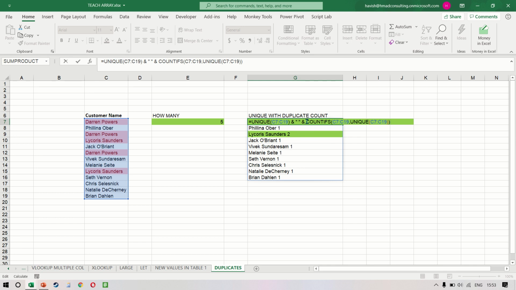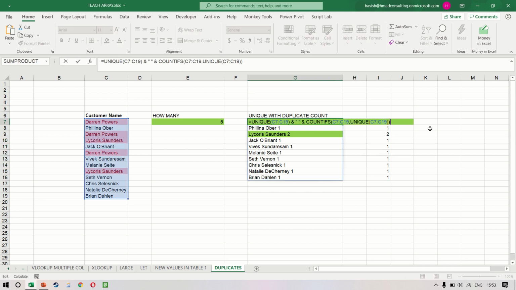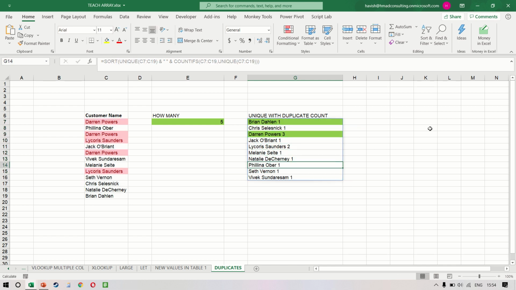So what's happening is that COUNTIFS, if I copy this separately, and I put it in a different cell, you notice the result comes like this. It only gives us the numbers. And then the UNIQUE only tells us the unique values which are there. And of course, when we concatenate the two, you get the result. If you also want to sort the data, you can then sort it. And the result will be sorted like this as well. So very cleanly, it is telling us Brian, Chris, Darren, and the number of times that Darren is coming, Jack, Lycoris, and so on and so forth.